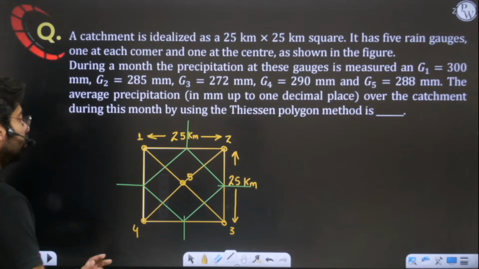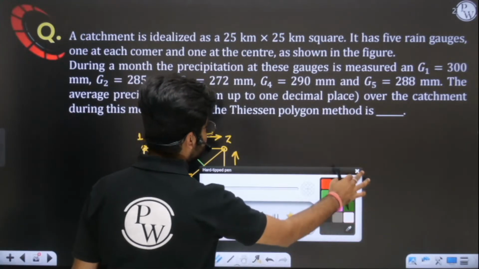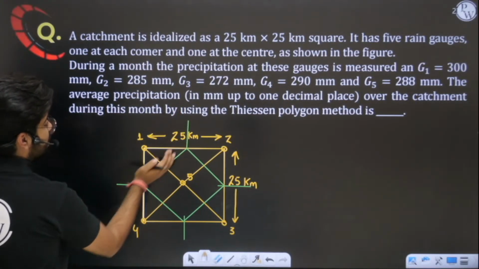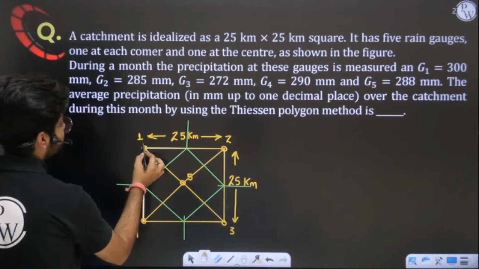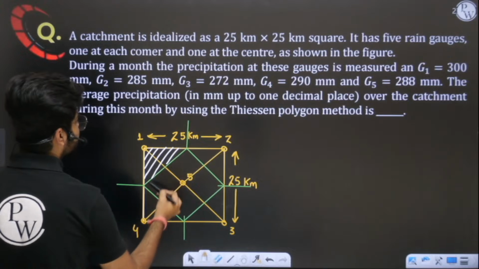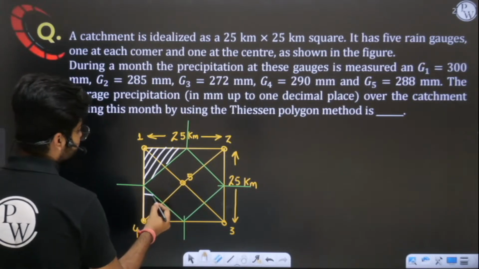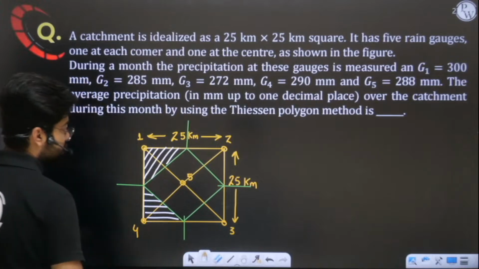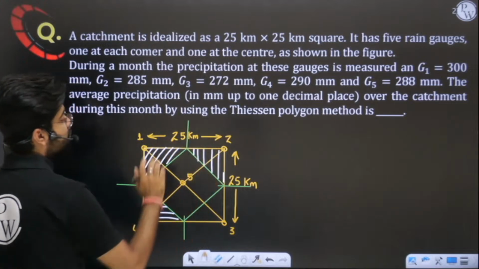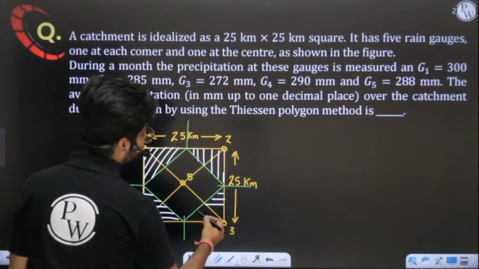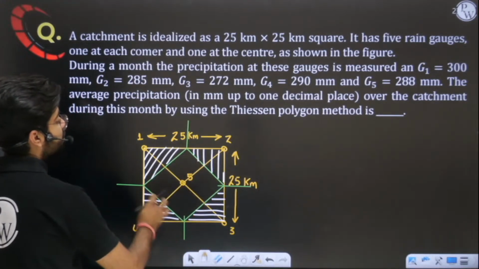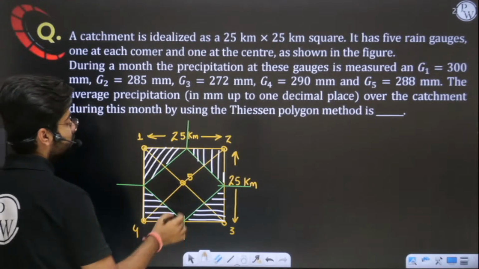After this, sir, we can easily see that this area which is demarcated by these extensions or perpendicular bisectors, station 1 is having this area as its Thiessen polygon. Yes or no? Station 4 is having this area as its Thiessen polygon. Yes or no? This is the Thiessen polygon for station 2, and this is the Thiessen polygon for station 3. Yes or no? And the area which is present in between, this entire area, is the Thiessen polygon for station 5.